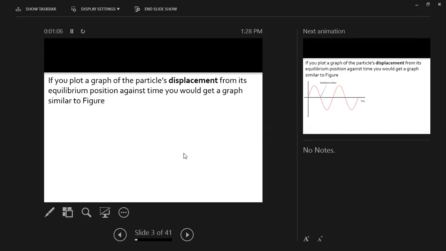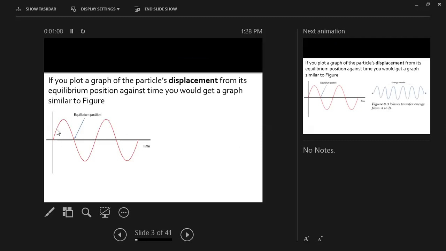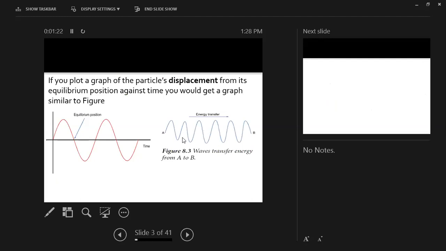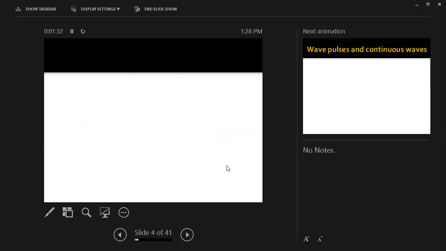So if you plot a graph like this, you're going to see that the waves propagate like this. This is their equilibrium position. When they reach here, they change their character. So as you see, they transfer the energy from one place to another. As you see over here, they transfer energy from A to B. So this is how a wave transfers energy from one place to another.